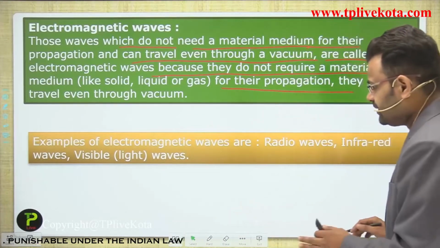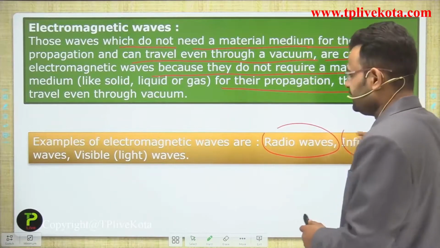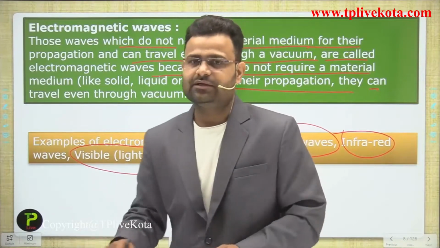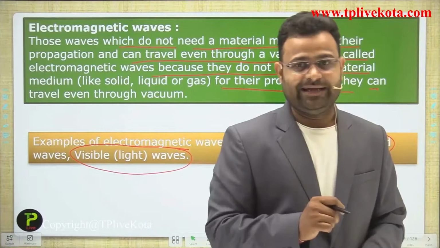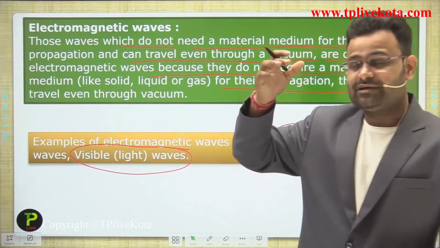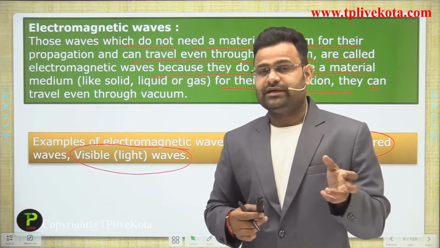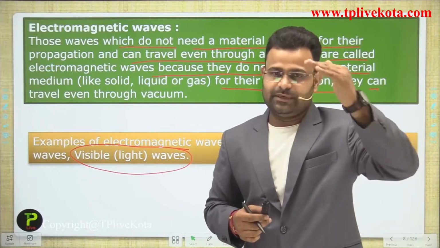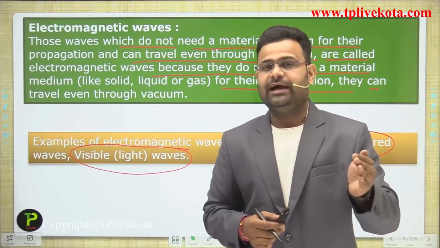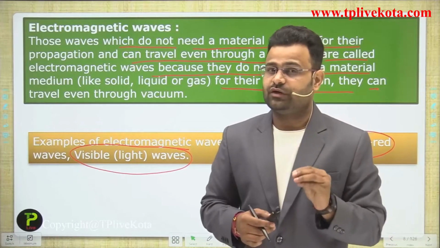Next point, examples of electromagnetic waves: radio waves, infrared waves, and visible light. The light the sun provides is visible light, and it can travel from a long distance. The sun is at a very long distance, and after the earth's surface there is no atmosphere. After some limit there is no atmosphere, but light can travel from that long distance to the surface of the earth.